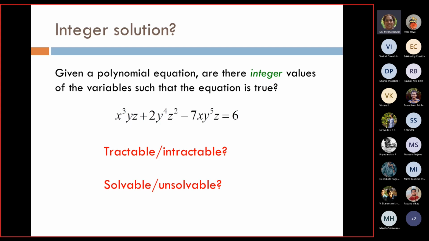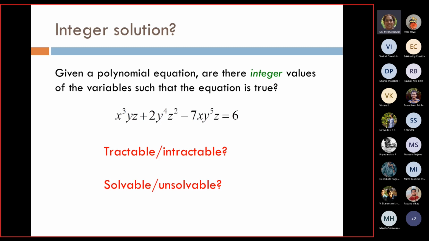What makes this problem unsolvable is that we want to find integer values. We are not saying any values of x, y, or z, not a decimal value or a floating point value. We want to find only the integer values of the variables so that it fits the equation.